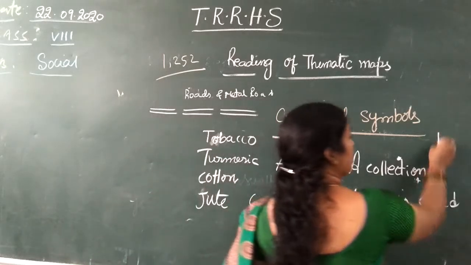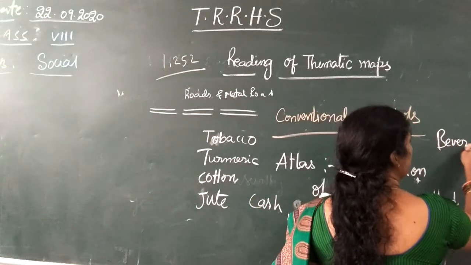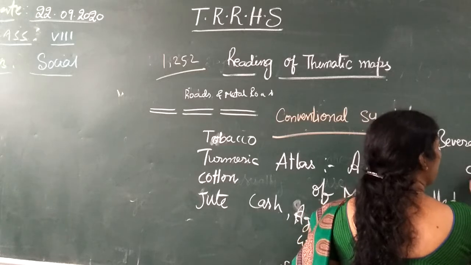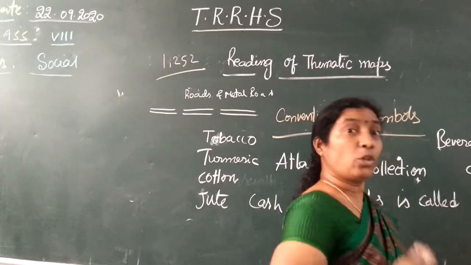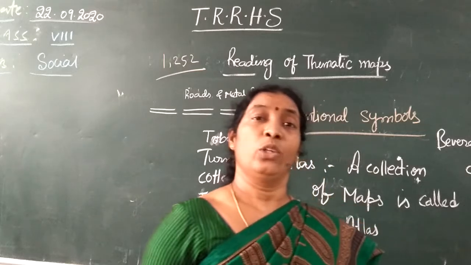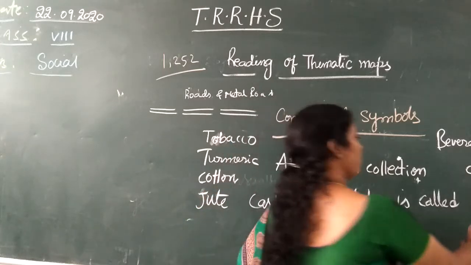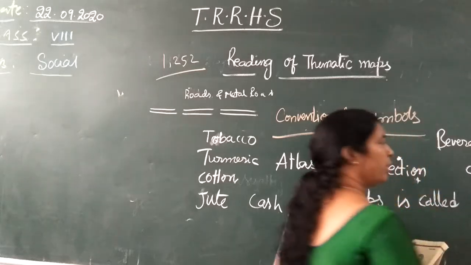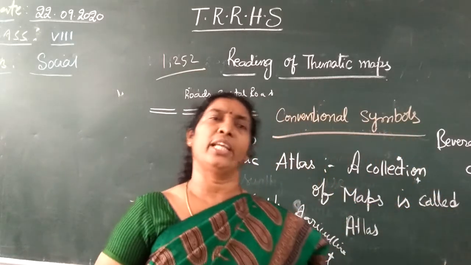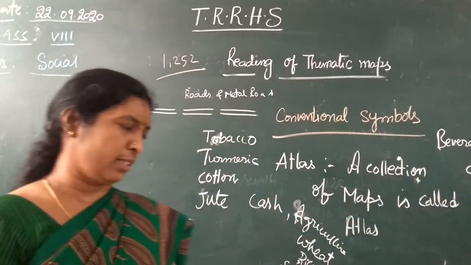There are some beverage crops. What are the beverage crops? Beverage crops means those crops that give drinks. What are the crops from which you can get drinks? Coffee, tea, okay, coffee and tea are all beverage crops. Coffee and tea come from agricultural products only, isn't it?